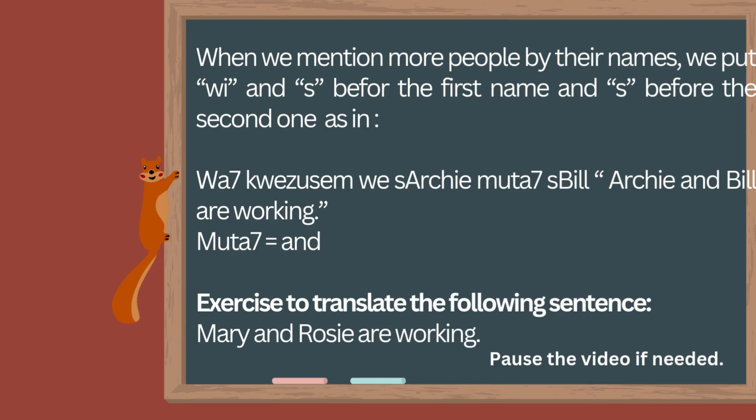When we mention more people by their names, we put we and s before the first name and s before the second one, as in wa Quelushim we Archie, Muta, Bill. Archie and Bill are working, and Muta equals and. So an exercise here is to translate the following sentences. Mary and Rosie are working. And remember, you can pause the video if you need to.